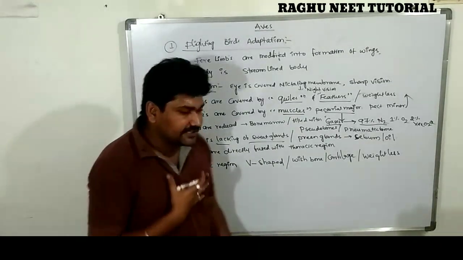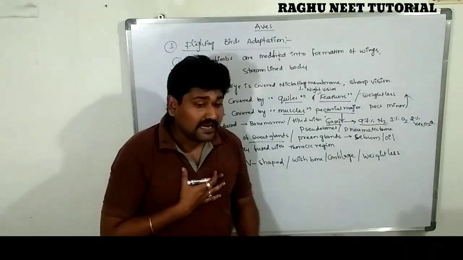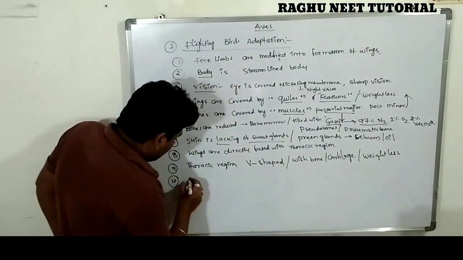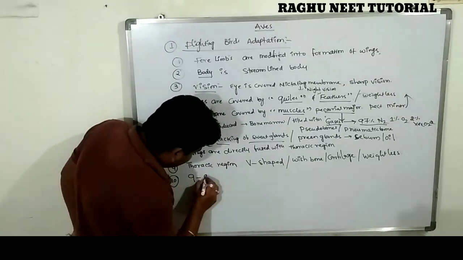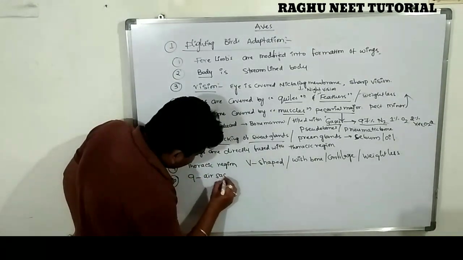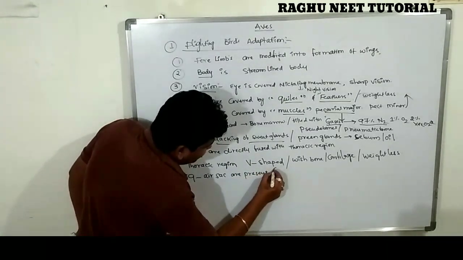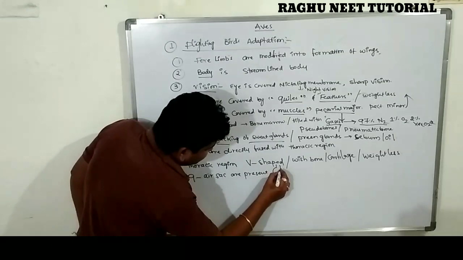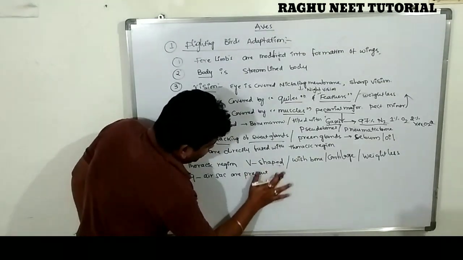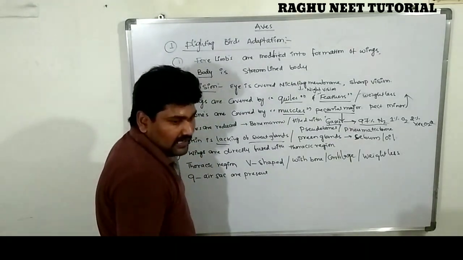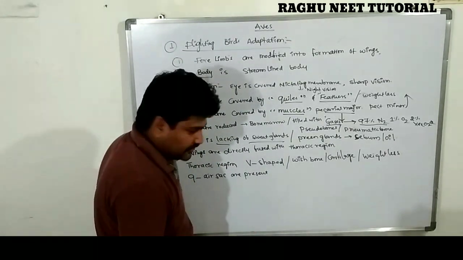Next one. The thoracic region consists of 9 pairs of air sacs. How many? 9 air sacs are present. These air sacs are completely filled with air, so it is useful for easy flight of the organism in the aerial region.